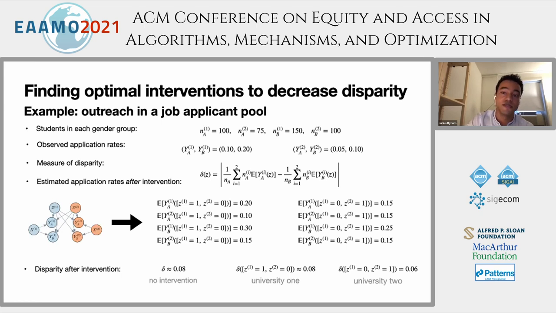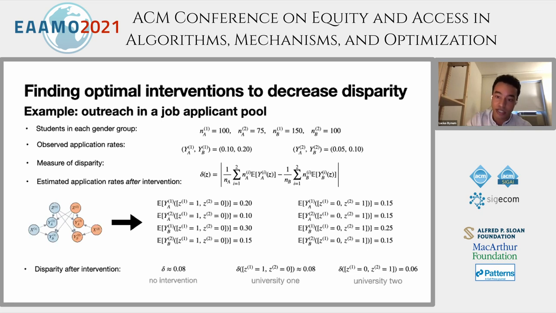So up top, we have counts for students in each gender group at each university, adding up to our 425 total students. And imagine we've observed the following application rates in the second line there for each group at each university, where group B has higher application rates at both locations. And say, for example, we decide to define disparity as the absolute difference in overall application rates between groups A and B, notated here as delta Z. So if we have a causal model, and this is the same picture from the previous slide, then we can estimate the effects of our interventions Z on the disaggregated outcomes YA and YB.